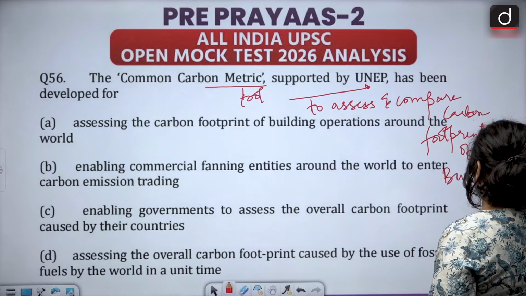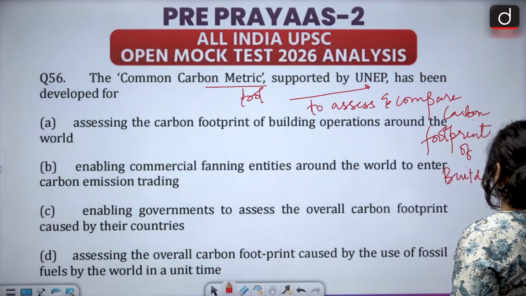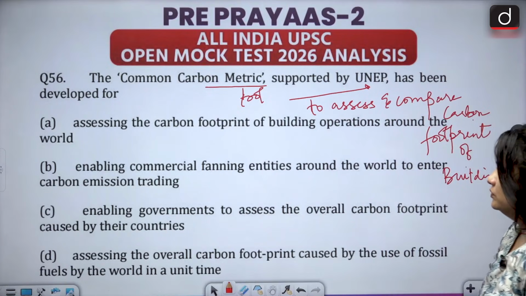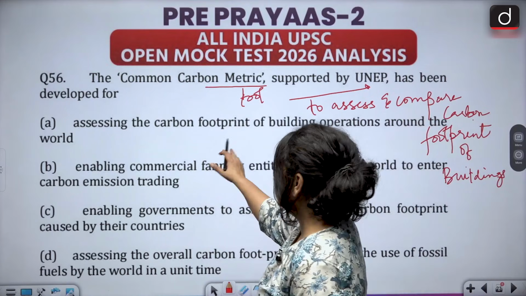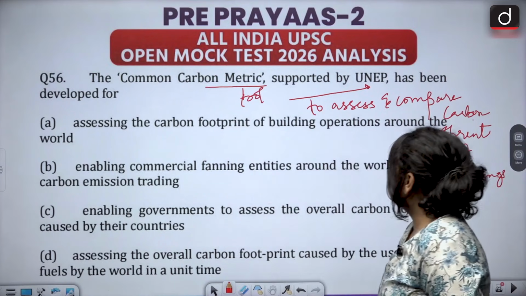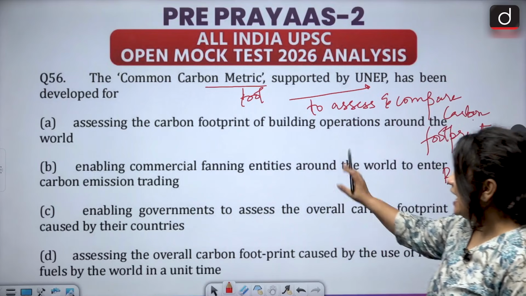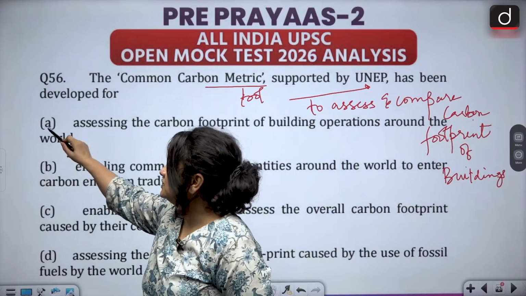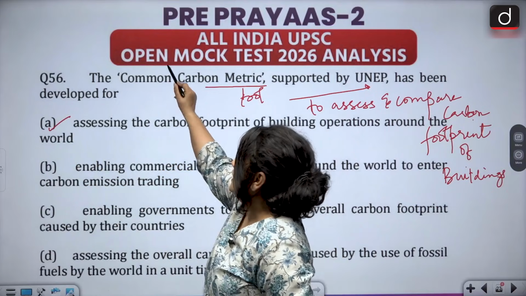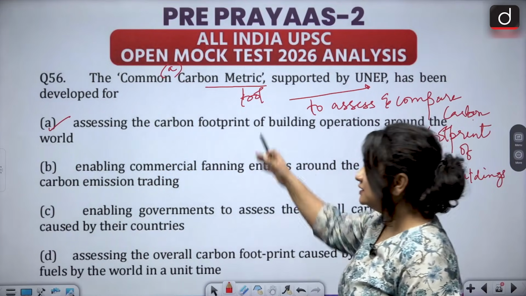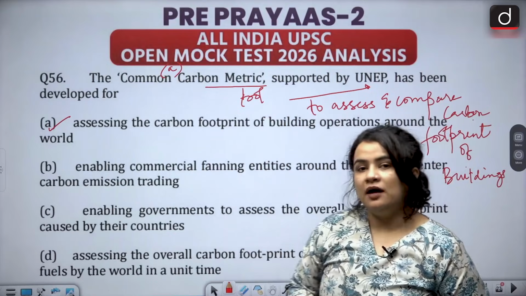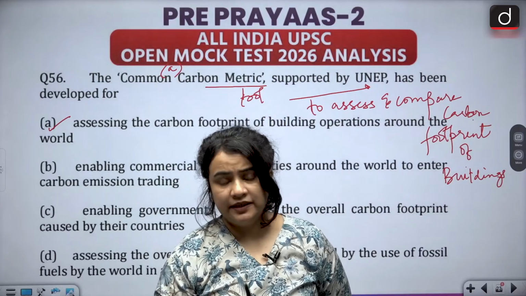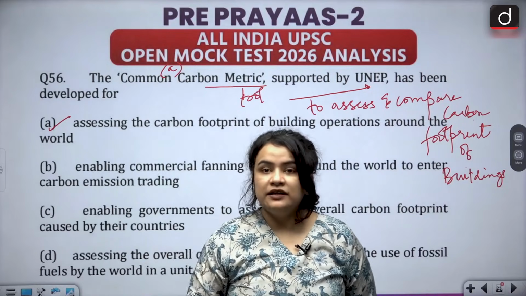Now, the A option says assessing the carbon footprint of building operations around the world. And the very first option happens to be the correct answer to this question. Hence, option A is correct. So, it does in fact assess the carbon footprints, the emissions of various buildings, as well as compare them.